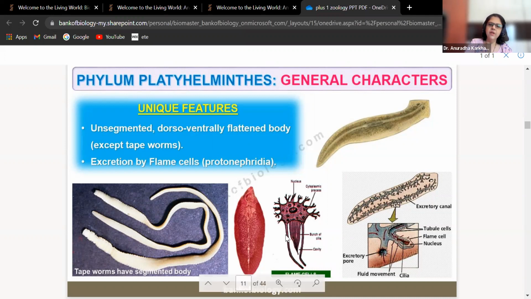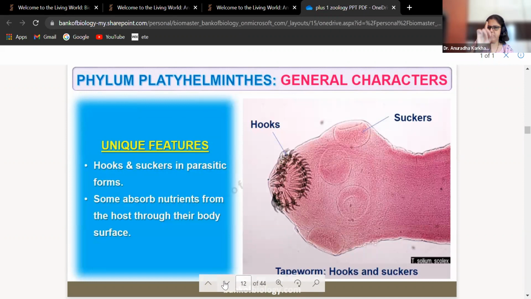Look at this flame cell. These flame cells look like this. Unique features, if it's a parasite especially, look at this. Hooks and suckers in parasitic forms. You can see these hooks. Look at this. And these are the suckers. Now, what will they help in? It's a parasite, so the parasite has to get attached to the tissue of the host. So hooks will help them to get attached to the host body, and the suckers will help them to absorb nutrients from the host body.